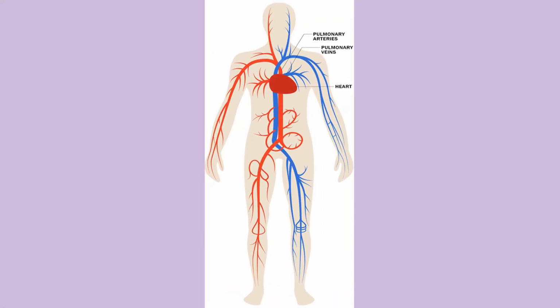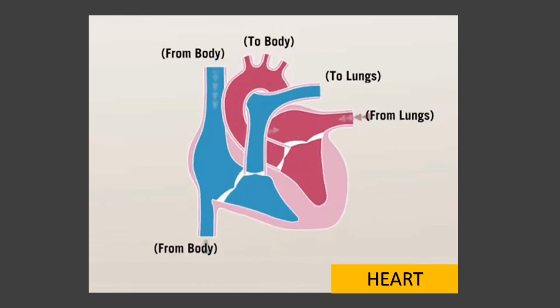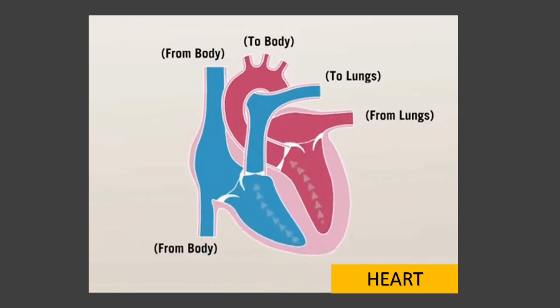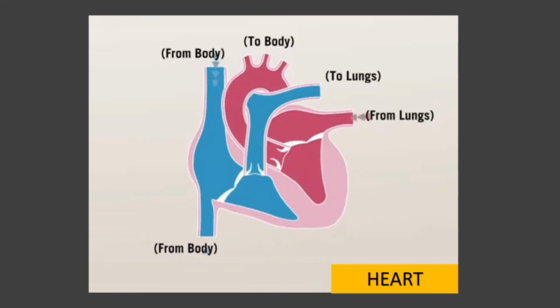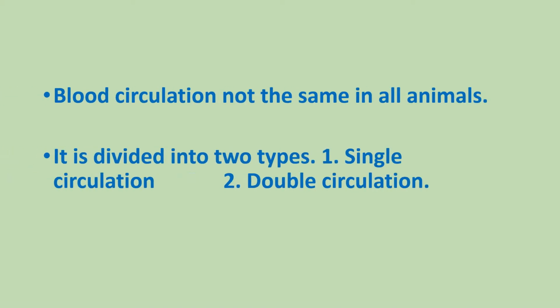Hello everybody. In previous videos, we learned that blood flows in blood vessels. The blood that is pumped by the heart reaches all body parts and comes back to the heart. This happens in a cyclic form. This is known as blood circulation. Blood circulation is not the same in all animals. It is divided into two types: single circulation and double circulation.